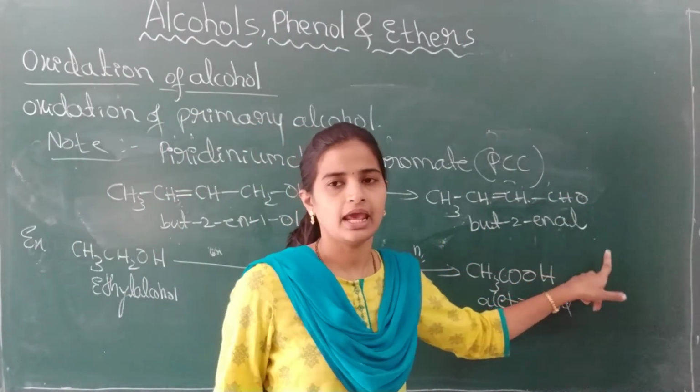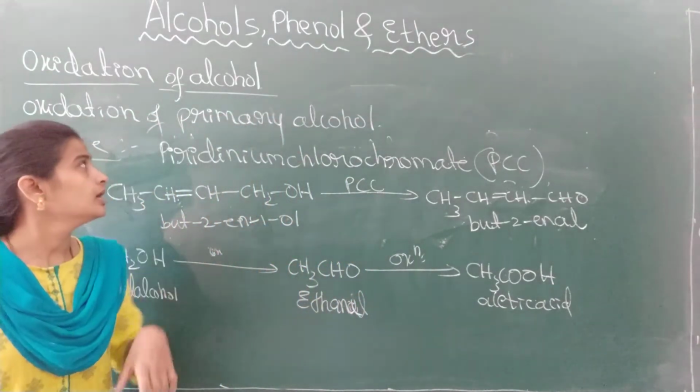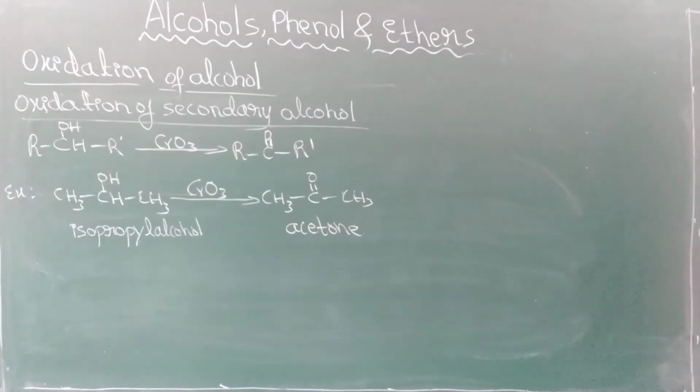But-2-enal, E-N-A-L. Got it? This is about the oxidation of the primary alcohol.